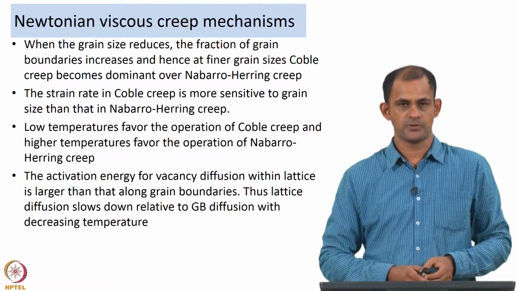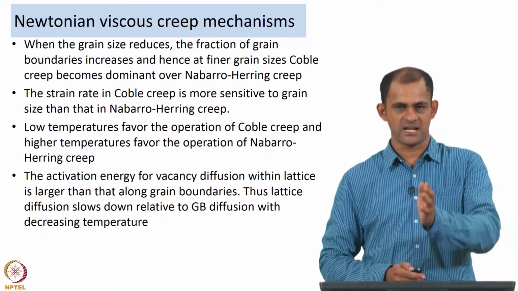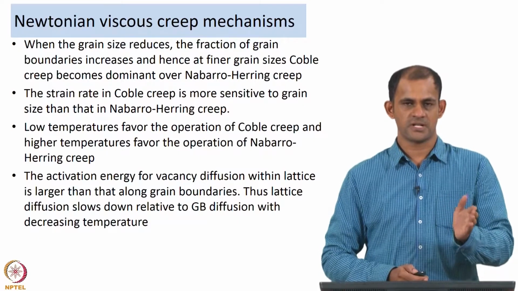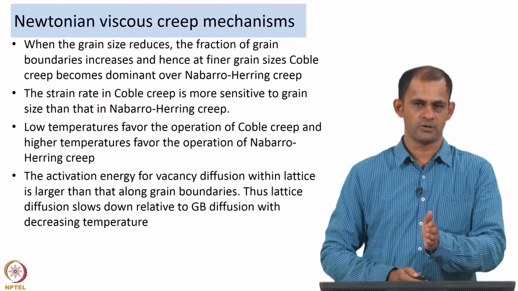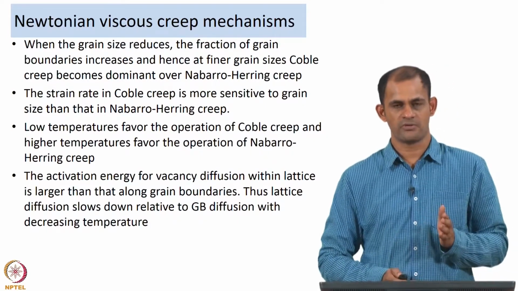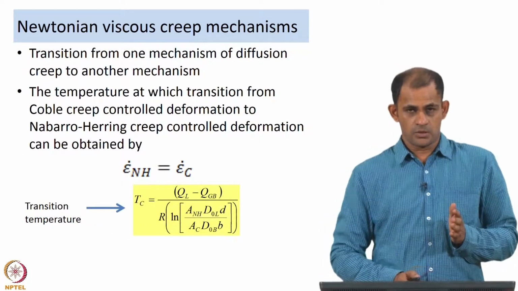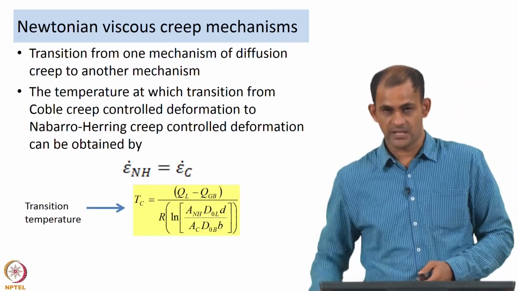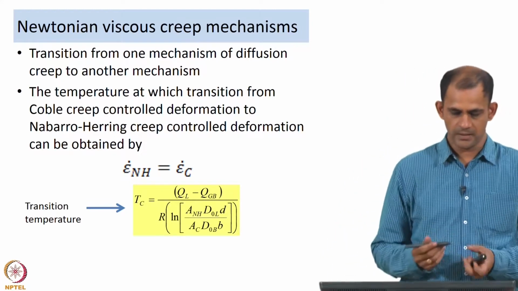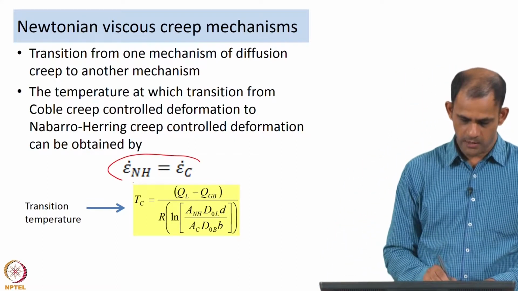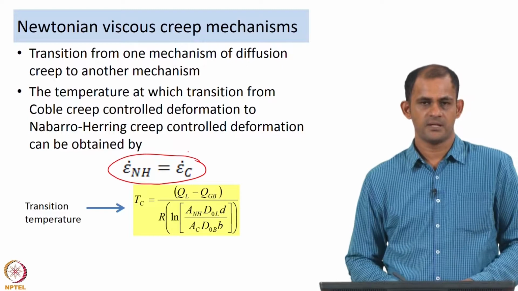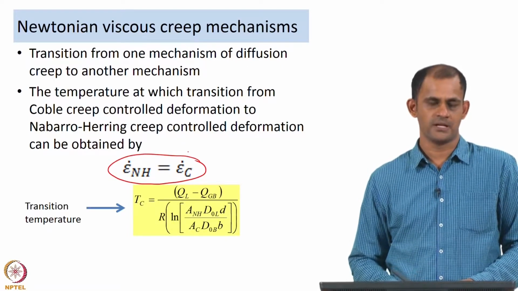It is possible to determine that critical or transition temperature at which the transition from Coble creep controlled deformation to Nabarro-Herring creep controlled deformation can happen. This transition temperature can be obtained by equating the strain rates of deformation of Nabarro-Herring creep and Coble creep.